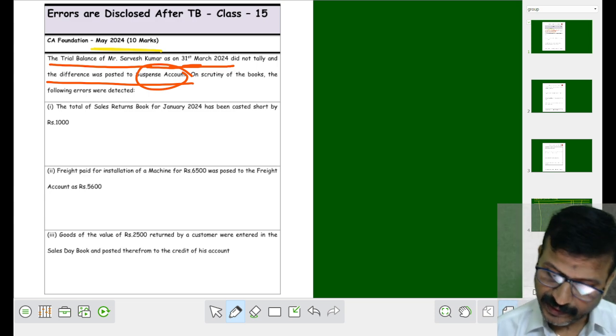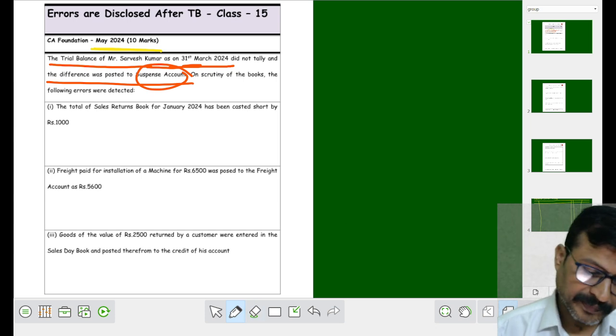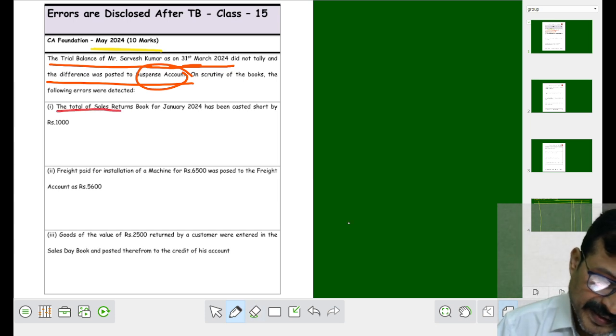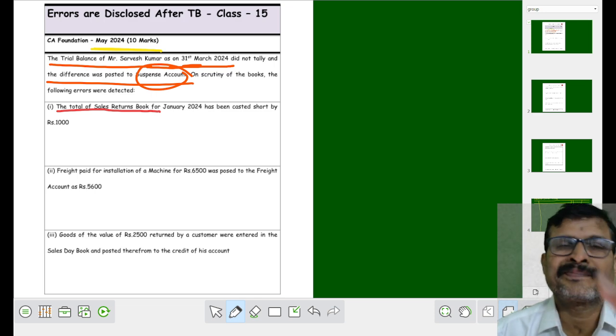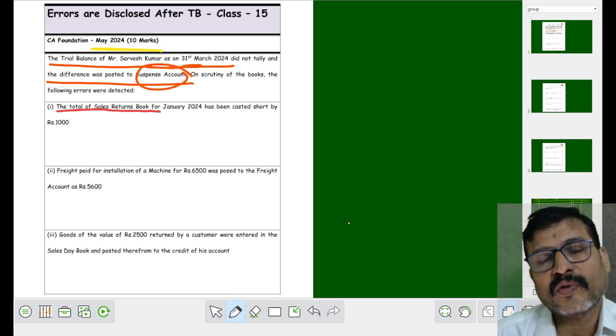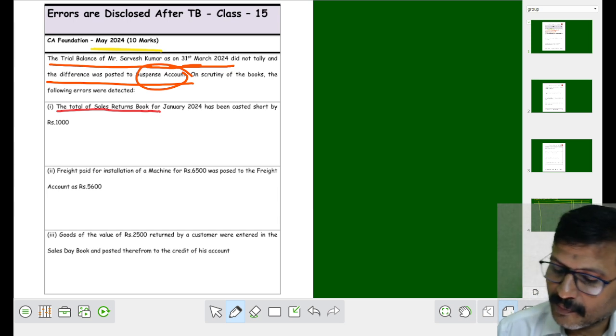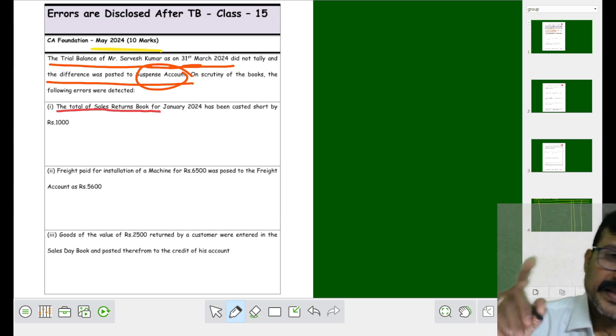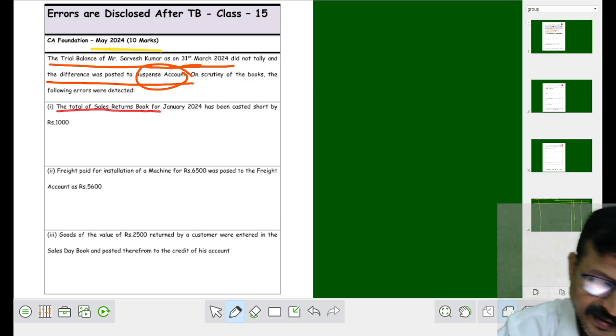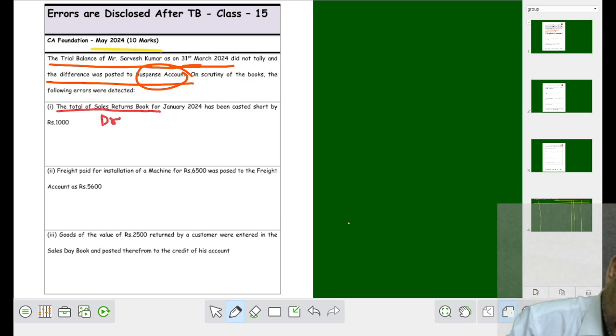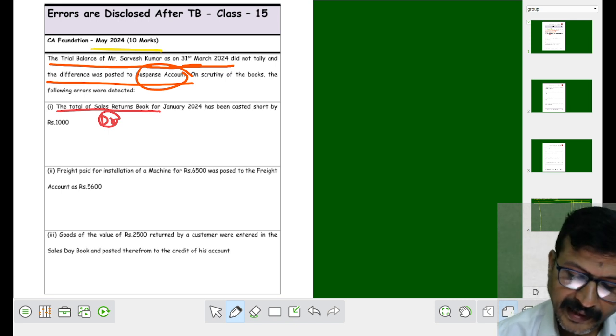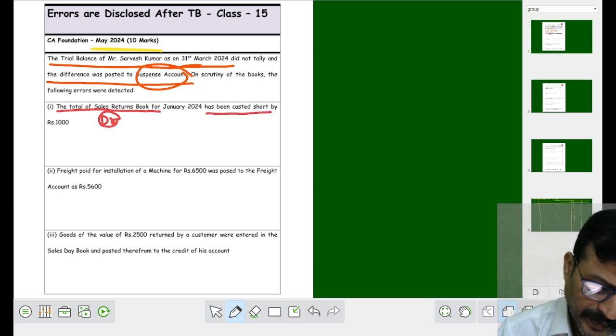See what happened in the first transaction of the problem. Total of the sales returns book. What do you mean by sales returns book, my dear students? It is the opposite of sales. Sales is an income, credit; sales returns is a debit. It is correct, right? It has been short by 1000. What happened here?